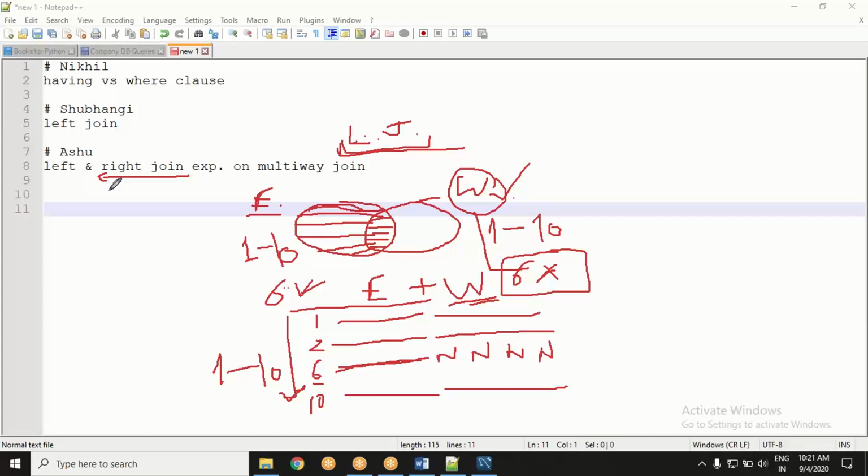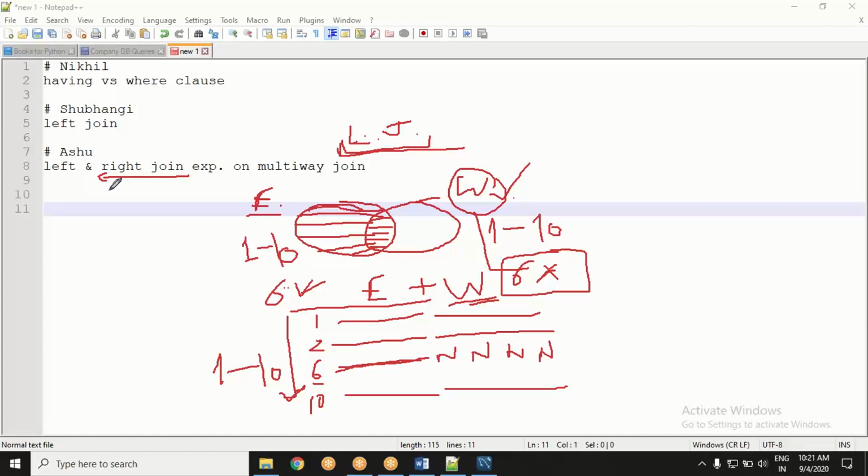If I tell you I want all the records of my employees along with their dependent details, but dependents may or may not be there, what is hidden in this language?